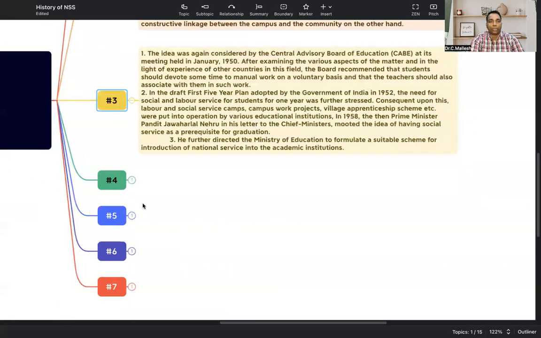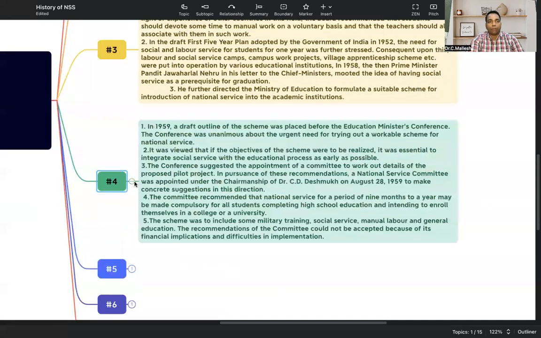Now we talk about the fourth point in the history. In 1959, the draft outline of the scheme was placed before the Education Ministers' Conference. The conference unanimously recognized the urgent need to try out a workable scheme for national service. Finally, that was done.